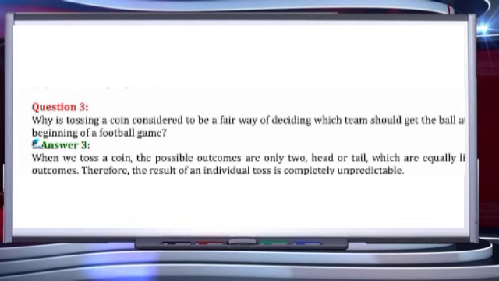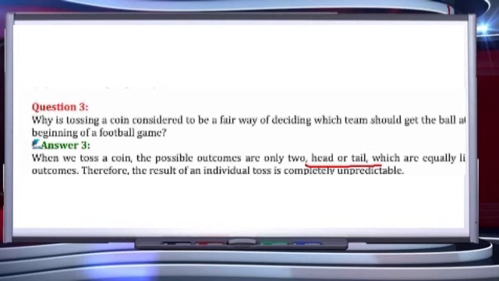Next we are starting with question number 3. Why is tossing a coin considered to be a fair way of deciding which team should get the ball at the beginning of a football game? So why do we always decide with a coin? Why not a football? Why not a bat? Why not something else? It is just because a coin has two outcomes, that is, either a tail or a head will come,